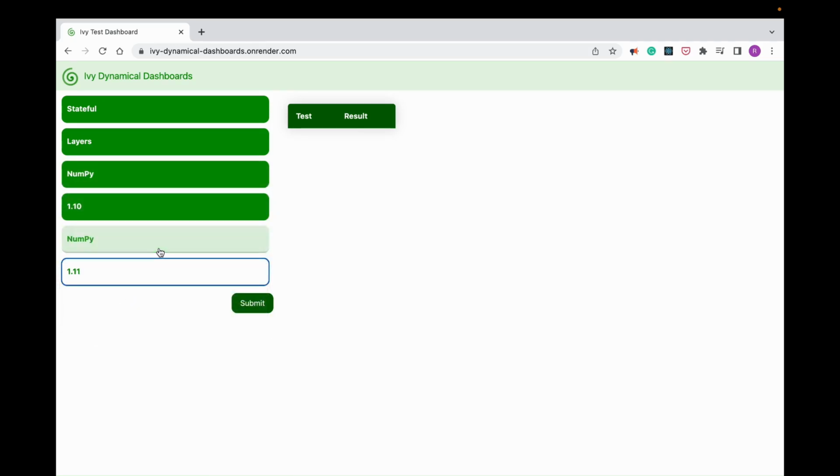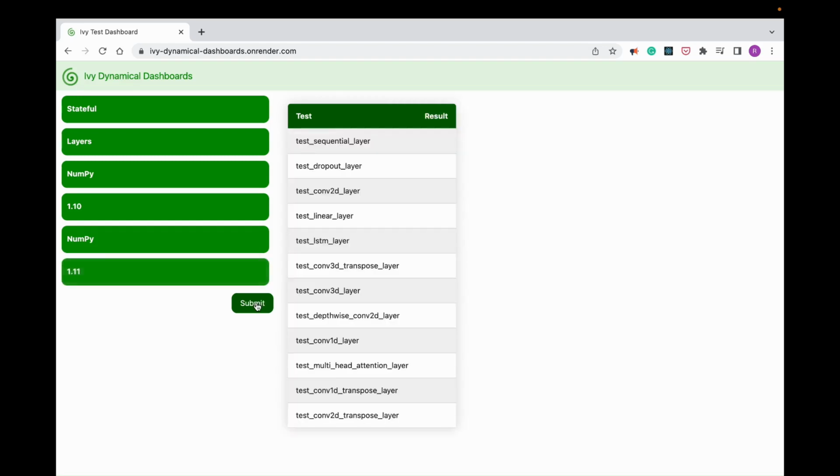We'll also make these multiple in future versions, so that you can see the results for multiple submodules and backends in a single selection. So let's check for this, and then we'll click the submit button.